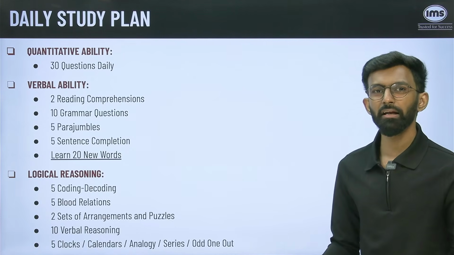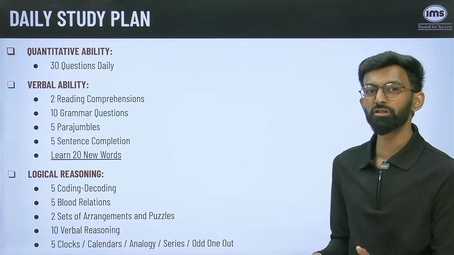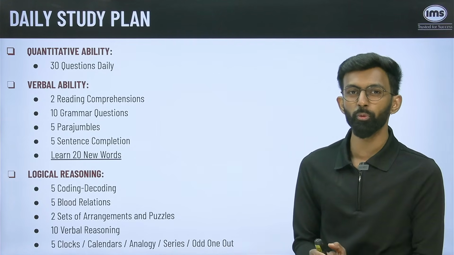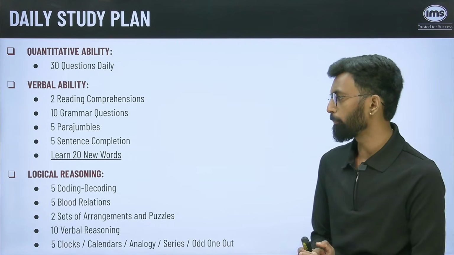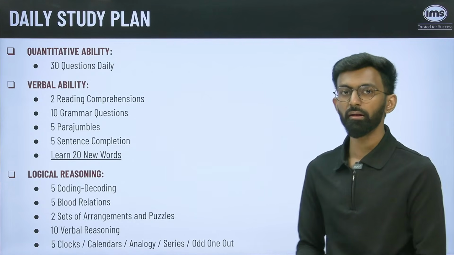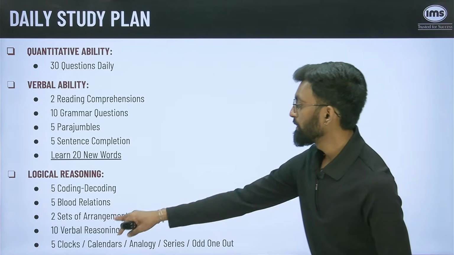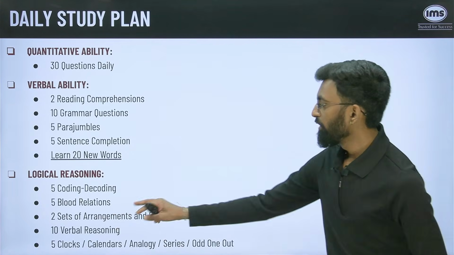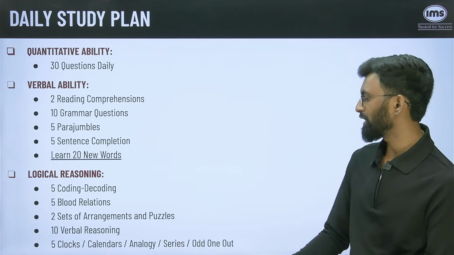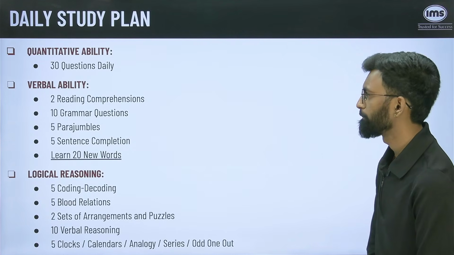Logical reasoning, again we'll do a mixed practice. We'll not just do one particular type of question or one particular type of topic. We'll be doing 5 coding decoding, then 5 blood relations, 2 sets of arrangements and puzzles, 10 verbal reasoning questions, 5 questions on clocks, calendars, analogies, series, and odd one out.